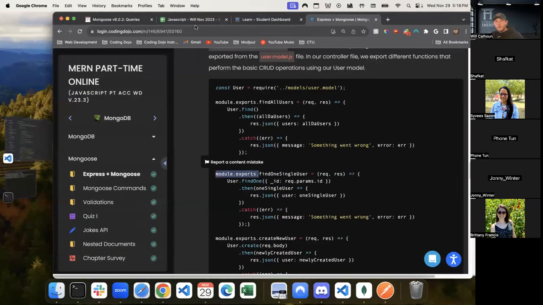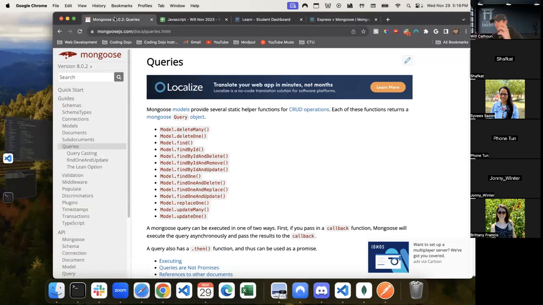And now within Mongoose, because this is all Mongoose, we don't have to use the native MongoDB scripting. We can use Mongoose. This functionality has quite a bit of queries that we can use. And let's just look at them because I'm going to bring them in, and there's some differences between. So let me pull up chat. I'll make sure you guys have this.